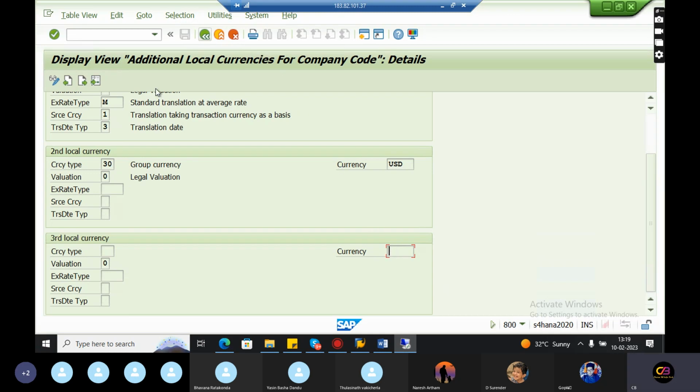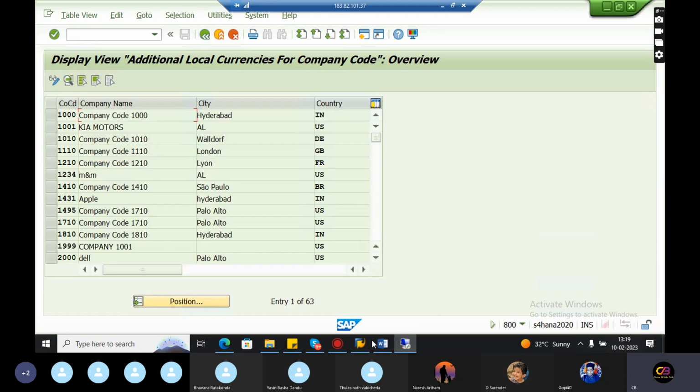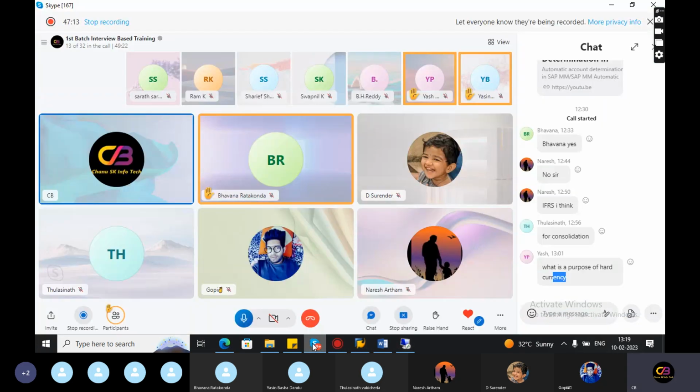So these are the 3 currencies we can give the reporting in for ECC, but in S4HANA we can give 10 currencies. I will tell you separately about the ledger concept. Okay, now guys, understand what I am saying here. I almost explained the document splitting.